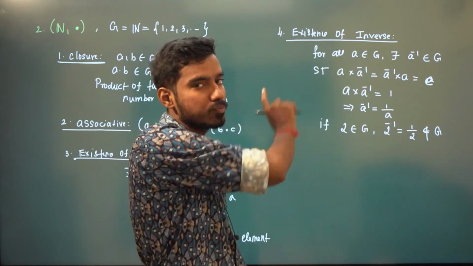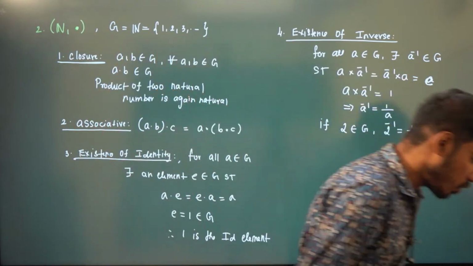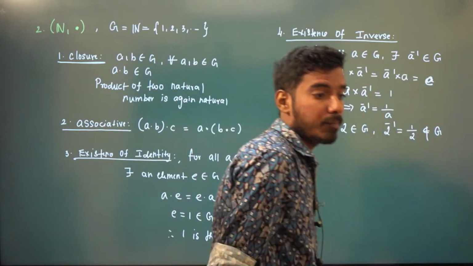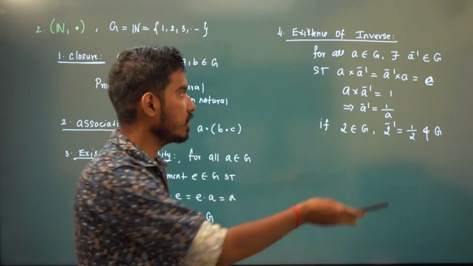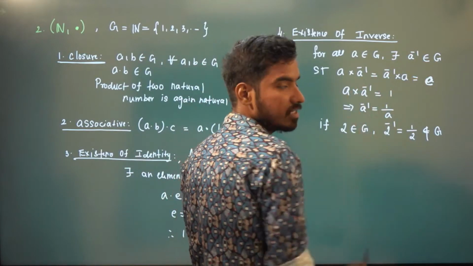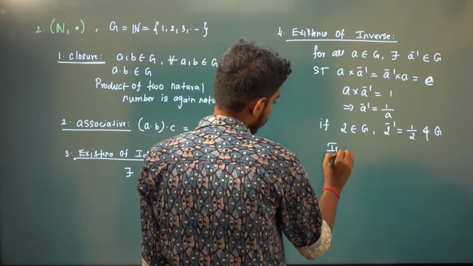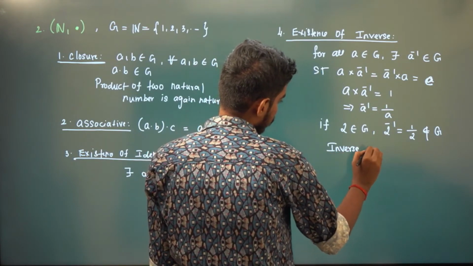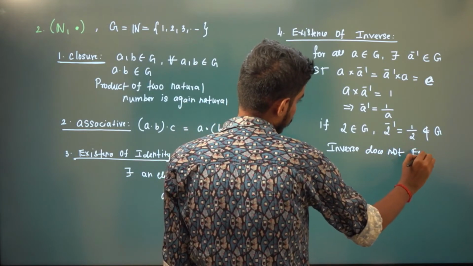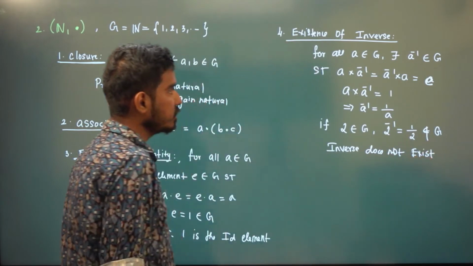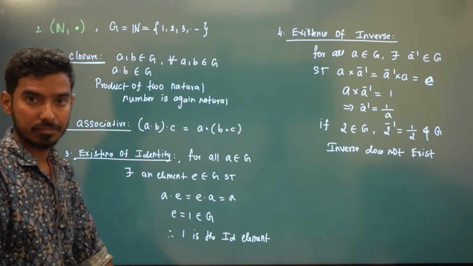So for disproving this, I'm just taking the element 5. 1 by 5 is the inverse, but 1 by 5 doesn't belong to G, because the A inverse element should also be in G. So therefore, inverse does not exist. So natural numbers with respect to multiplication form a monoid.